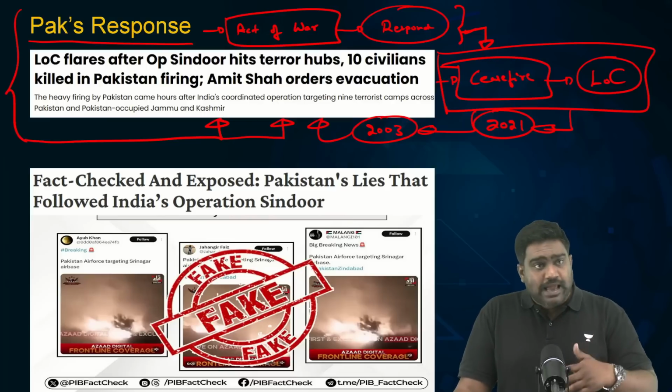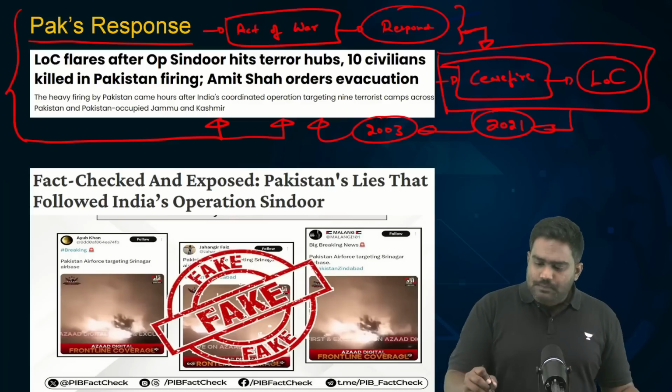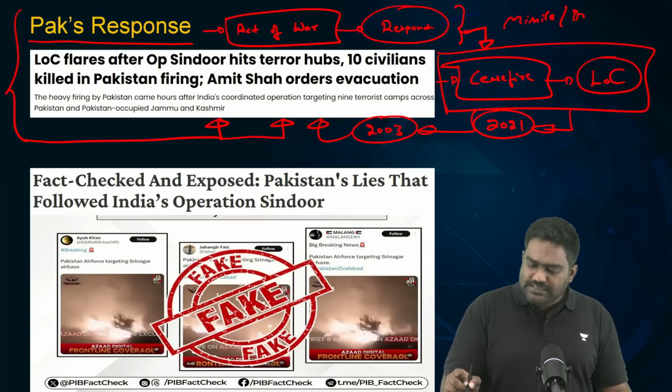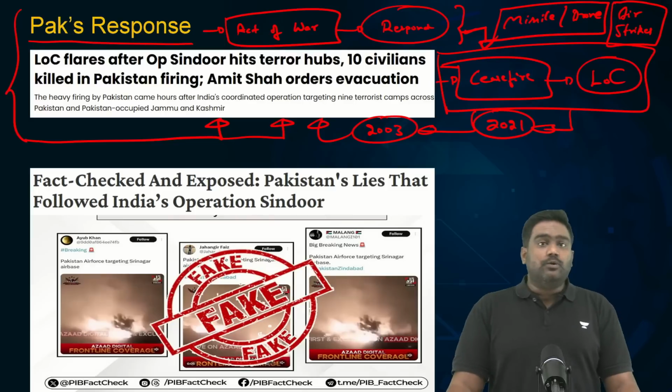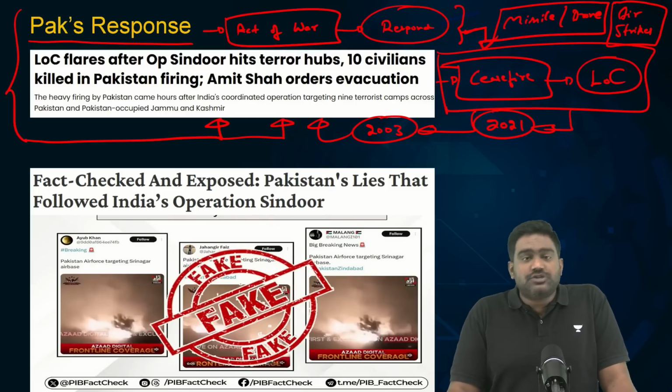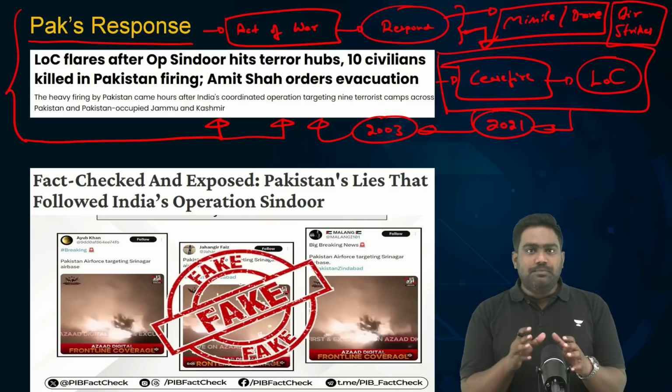So going forward, we can expect Pakistan to come out with full force. Possibly, Pakistan could also consider some sort of missile strikes or drone strikes against India. Pakistan could also consider airstrikes through the Pakistani Air Force. It could even possibly consider a ground invasion into Indian territory at strategic locations. So anything is possible at this point. So India has to be fully prepared.